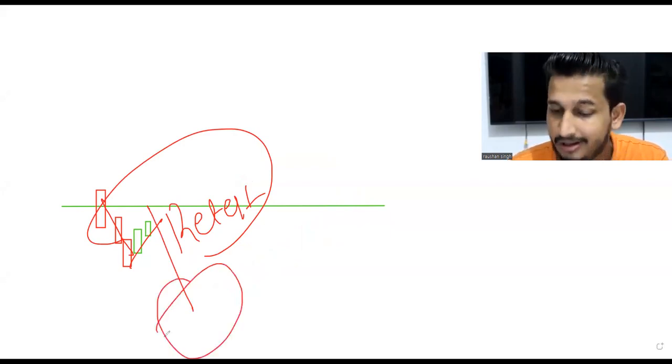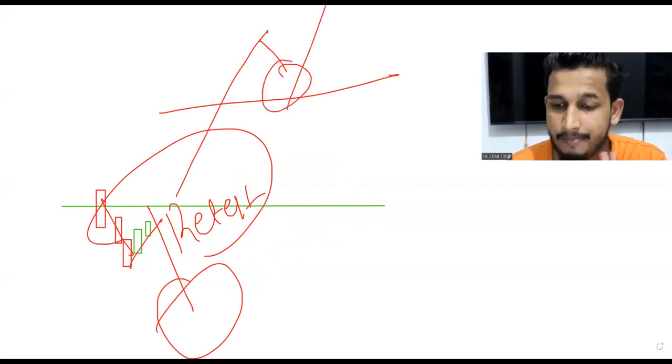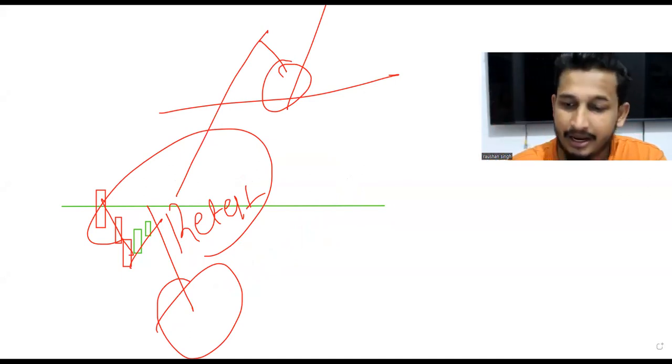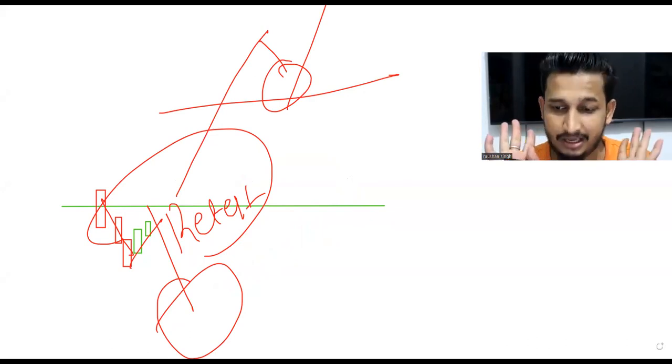No, it's not 100%. It is never going to be 100%. If resistance is broken and the market has done the retest, can it go up? No, it's not 100% that it is going to go up. Even if it is 50%, that is fine. Even if it is like 80%, it always happens if the breakout is actual.